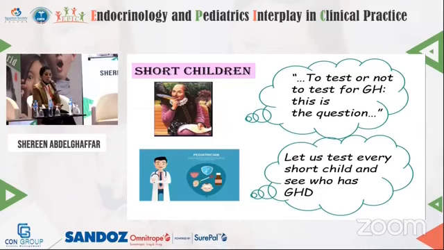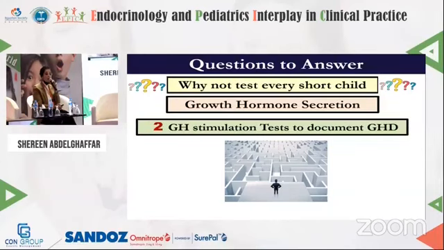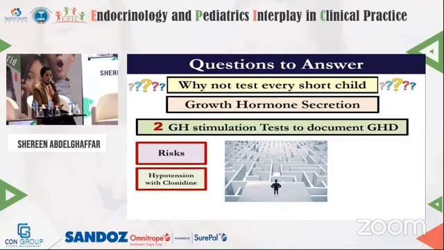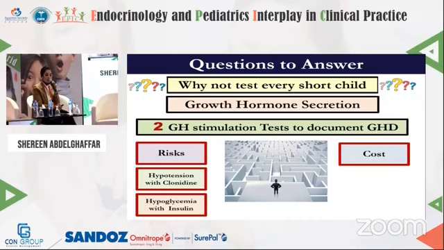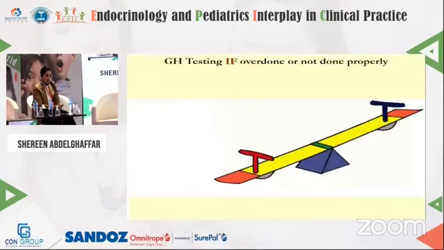And one may ask this question: let us test every short child and see who has growth hormone deficiency. No, we cannot test for every short child, we cannot do the growth hormone stimulation tests because 2 growth hormone stimulation tests are needed to document growth hormone deficiency. And these tests are not without risks. Hypotension can occur with clonidine, hypoglycemia can occur with insulin, and of course these tests are also expensive, and if inappropriately done may lead to wrong diagnosis and then wrong therapy.